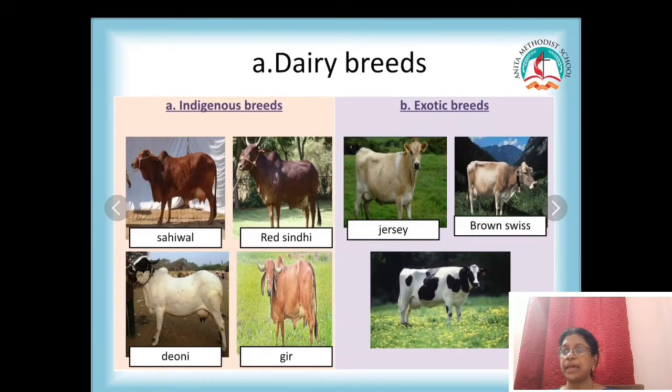Exotic breeds are breeds which are imported from other countries. If you see the indigenous breeds of cow, they are big in size, they have long limbs, and there's a hump at the back, and they give you high quality milk. The quantity is also more and the quality is also good. The indigenous breeds are Indian breeds. Exotic breeds are breeds that are imported from other countries.